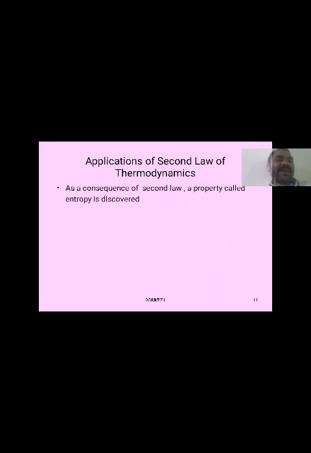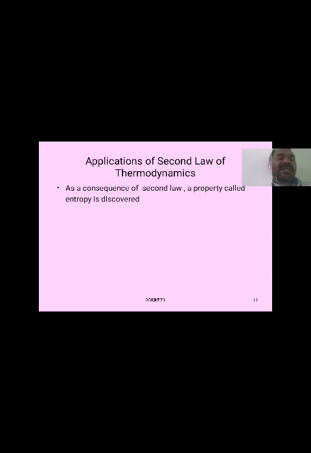Another consequence of the second law of thermodynamics is that a property called entropy was discovered, and the main statement of entropy is the increase in disorderliness of molecules. Entropy does not have a perfect statement, but we have defined only changes in entropy.